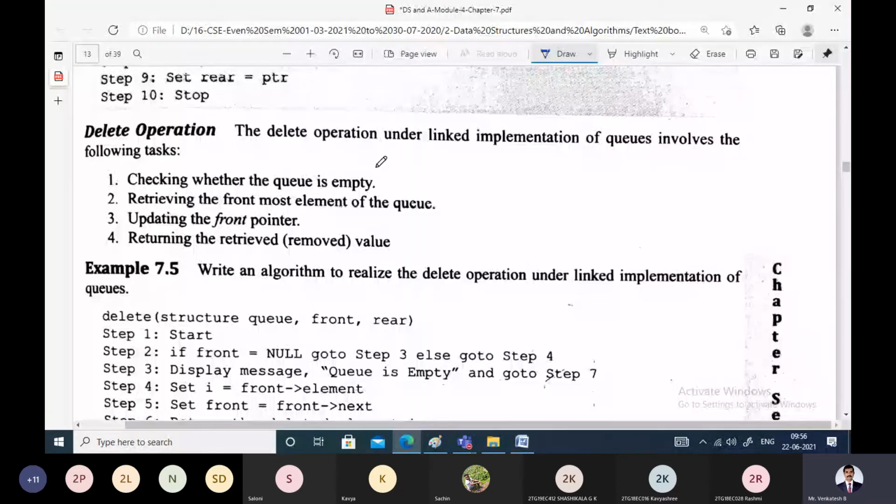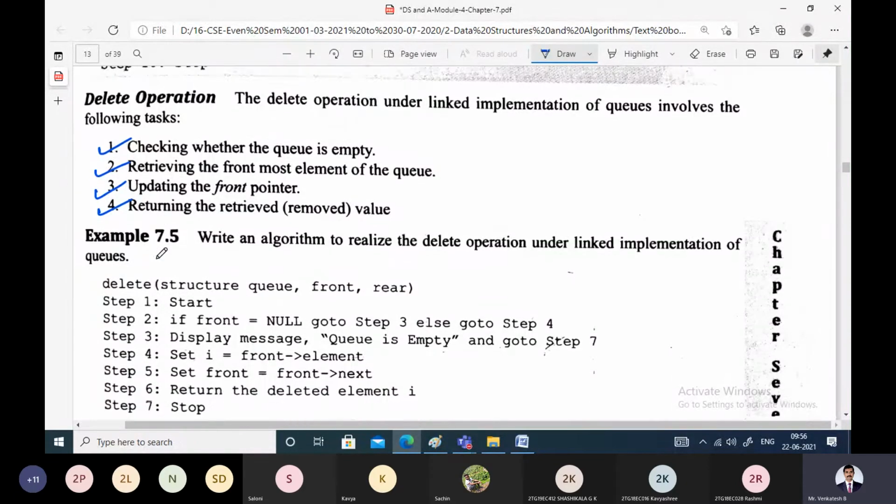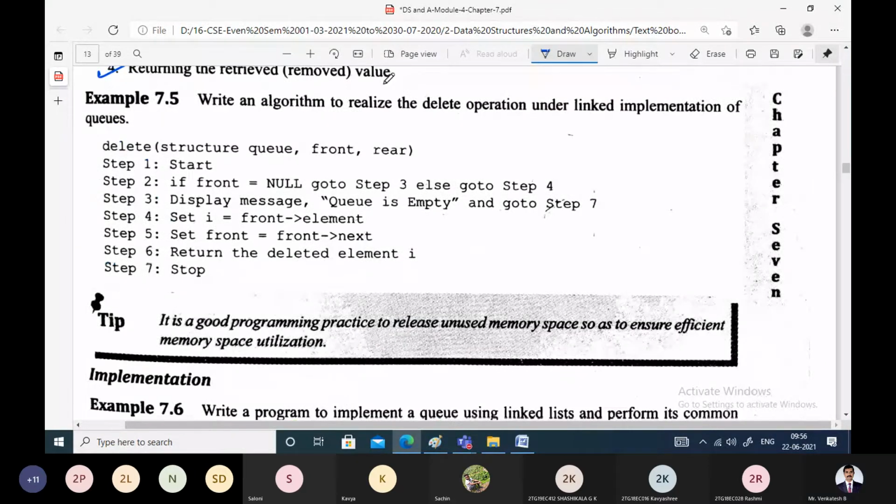Deletion. So how do you delete? Before we delete, what do we have to check? Check whether the queue is empty, because if the queue is empty, it is not possible to delete any element from the queue. Then, as we are deleting elements from the front end of the queue, you have to retrieve the element from the front end, then update the front pointer. Then, if it is essential, return the deleted element to the function call. That is what we do.